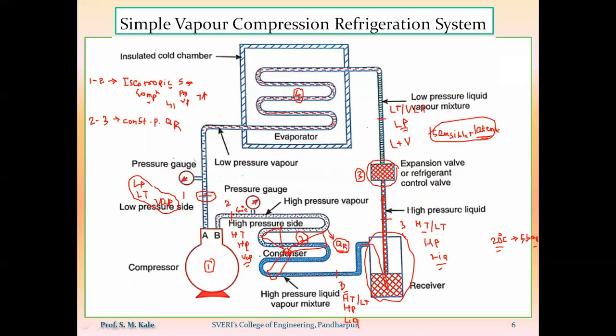So whatever the 3 to 4 process is occurring, that 3 to 4 process occurs inside the expansion device, and that process is called the isenthalpic expansion process.